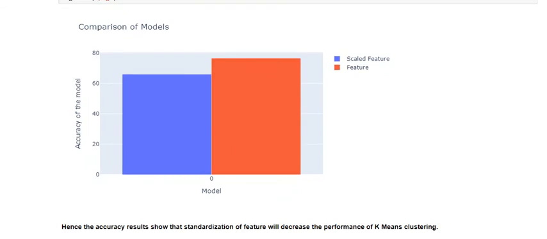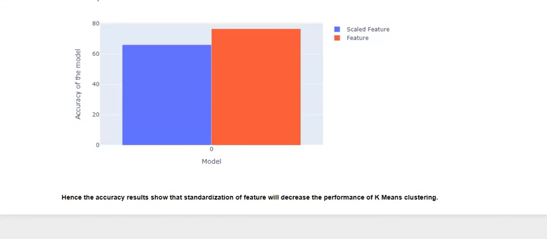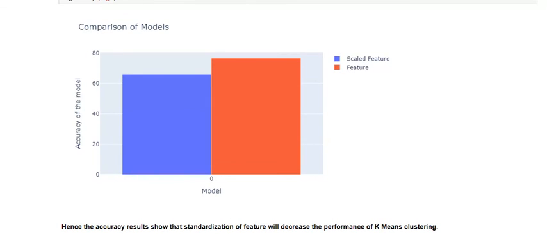Here is the bar graph for the sake of comparison, so you can see it visually. So I have proved that standardization won't always work. You have to look at the features first, then perform standardization, else it will deteriorate your model or results.